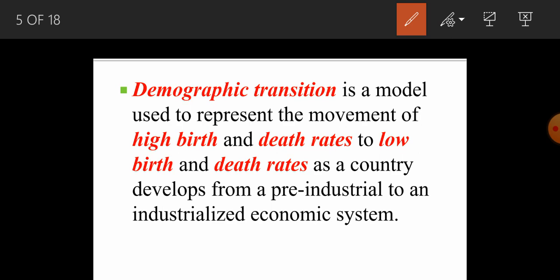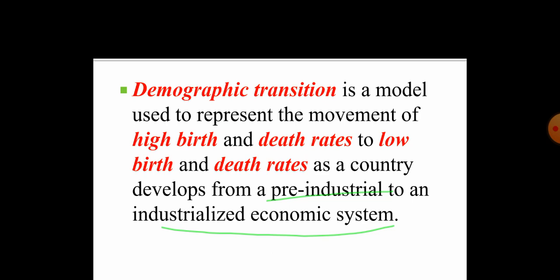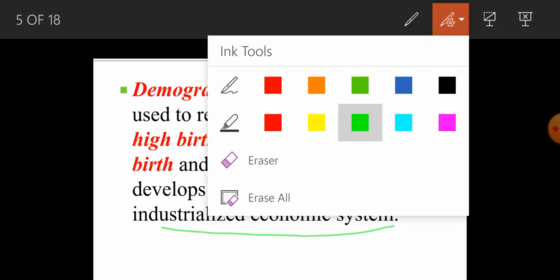as a country develops from a pre-industrial to an industrialized economic system. From a pre-industrial society to an industrialized economic country, it has seen several demographic transitions. In the pre-industrial economy, there was a very high birth rate and a high death rate. When it became industrialized, the birth and death rates became low. So let's study it in more detail in the next slides.